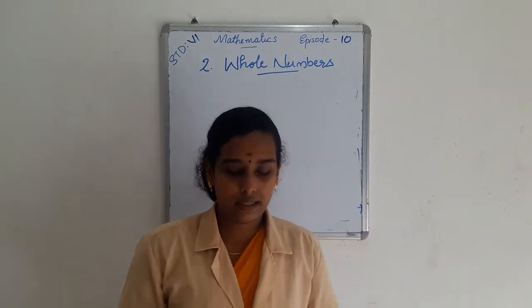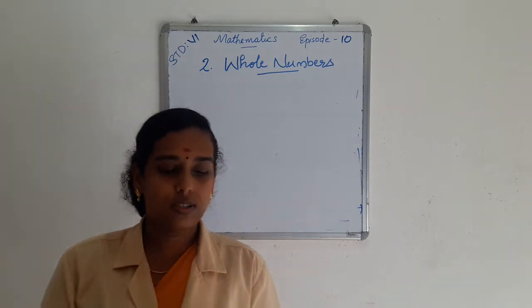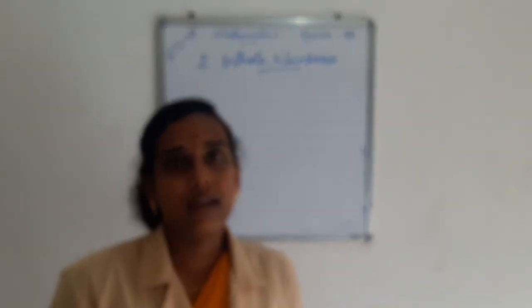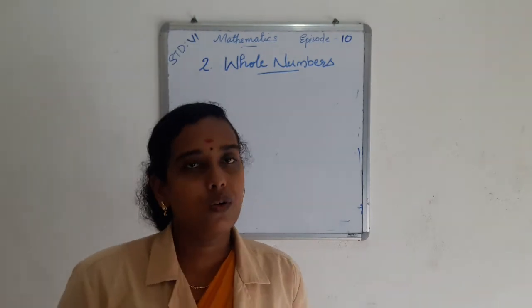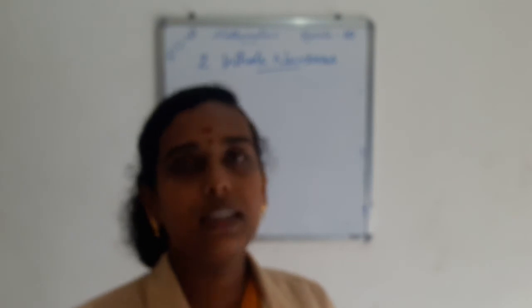Question number 8. Some statements are given here. Write the statements as true or false. Which of the following statements are true and which are false?